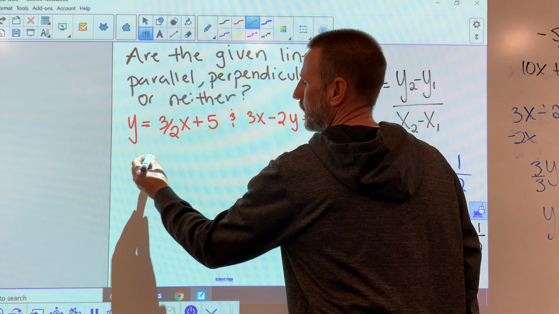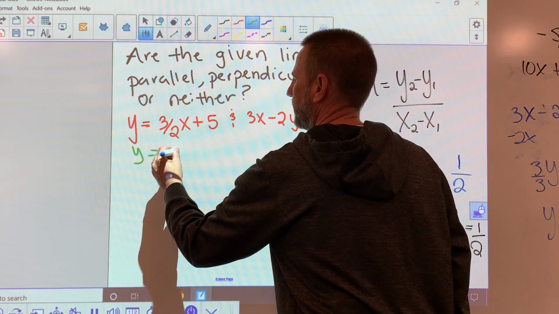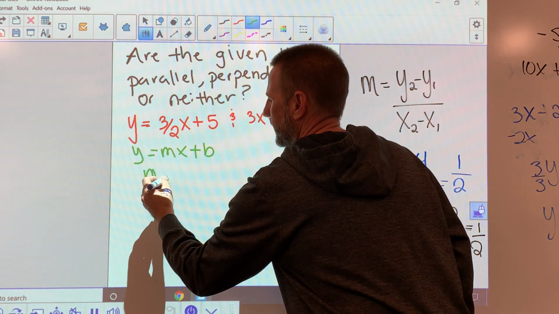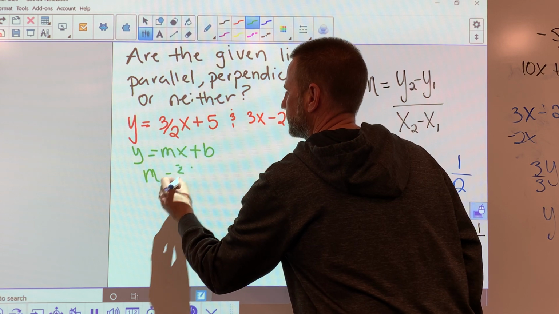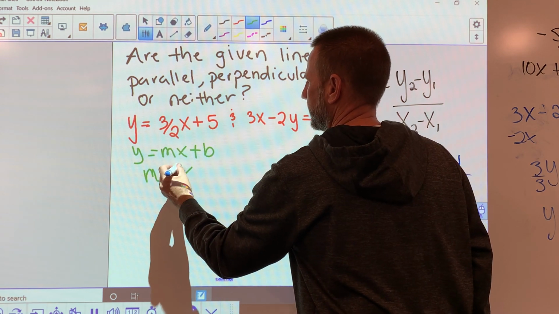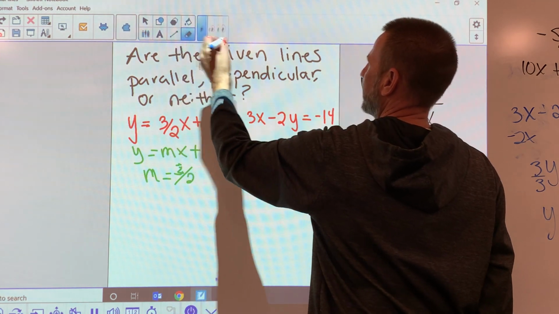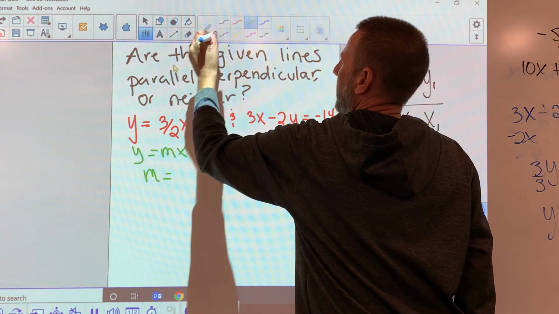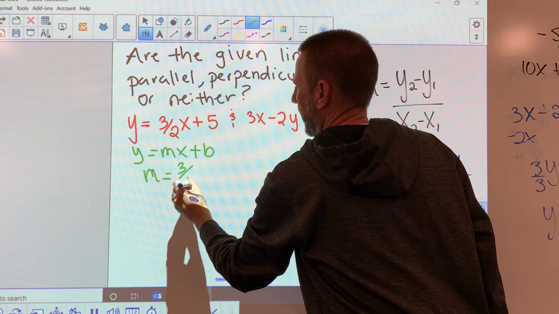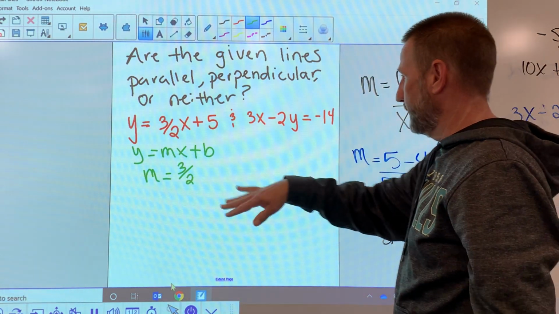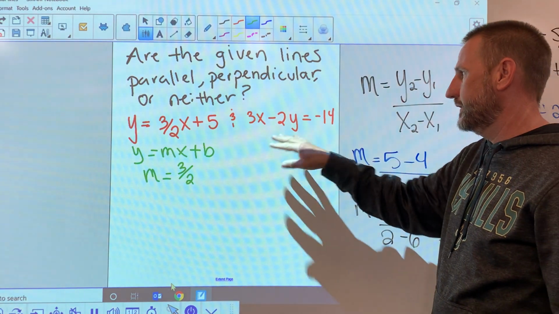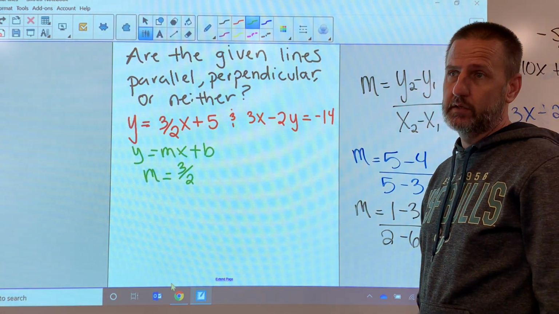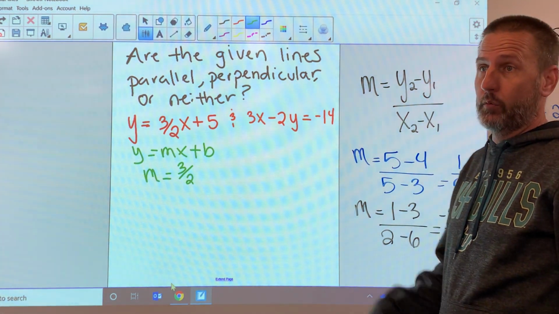So because it follows this format, I know that over here on the left side, my slope value is 3/2. All right, that one's easy. I know that one's 3/2, but over here I've got a bit of a situation, because this one isn't really in slope-intercept form, which means I don't really know if it has a slope or what the slope is. I really don't know what it is at this point.